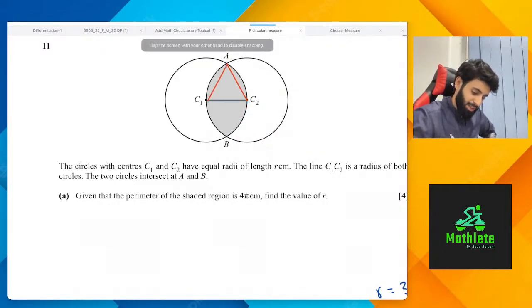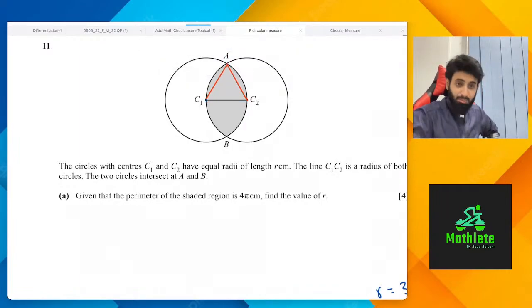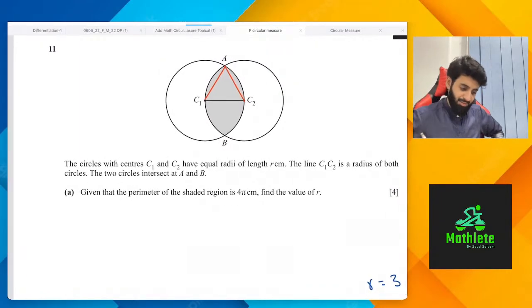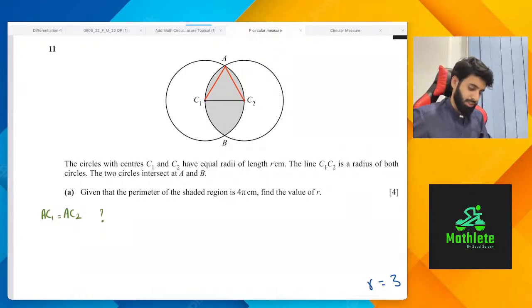Acha, why will it be an equilateral triangle? May I know why? I mean, why are you guys saying that? AC1 is going to be equal to AC2, but the question is why? Yeah, so basically they're both radii of the same circle. ठीक है, they're both radii of the same circle. अच्छा, अब एक काम करते हैं.